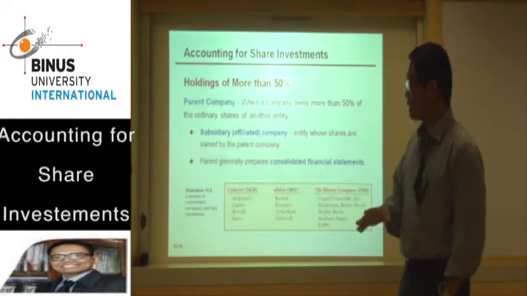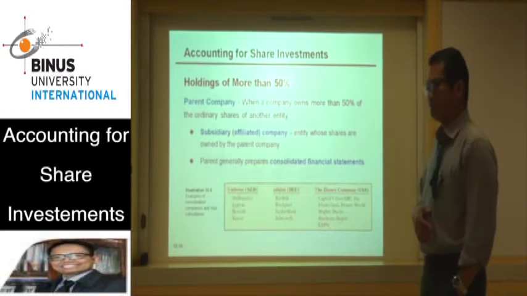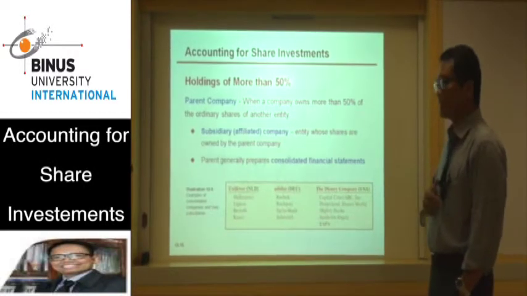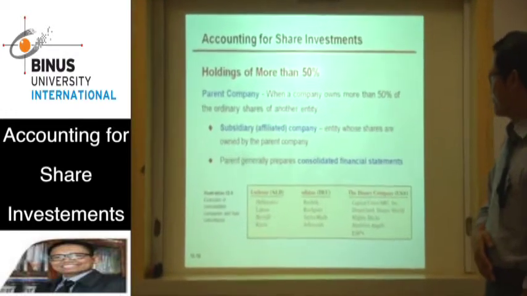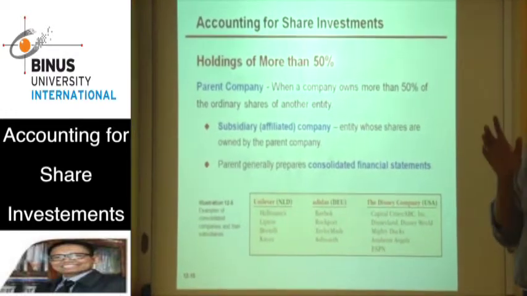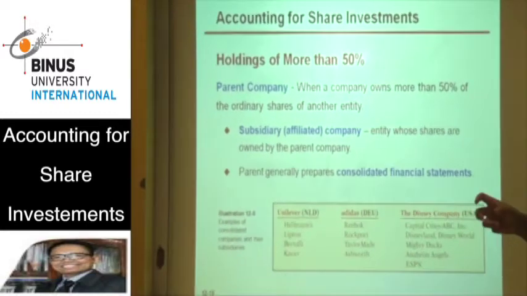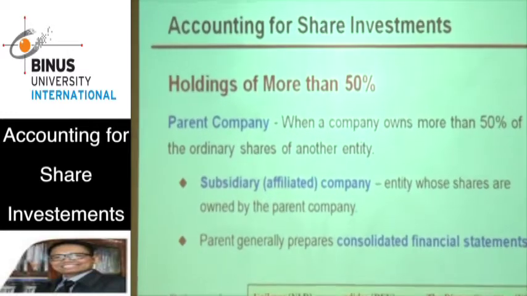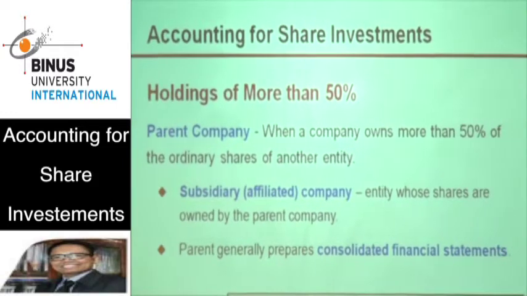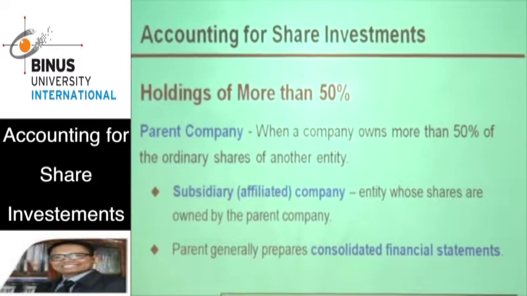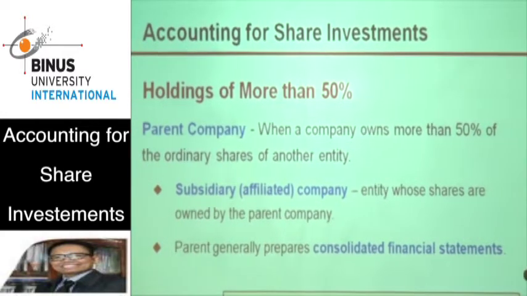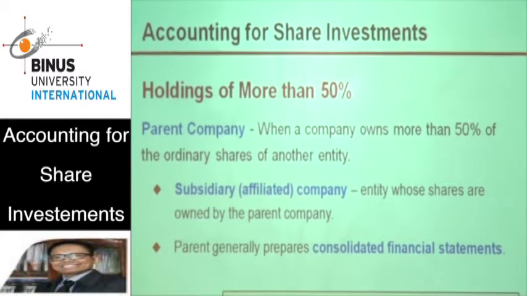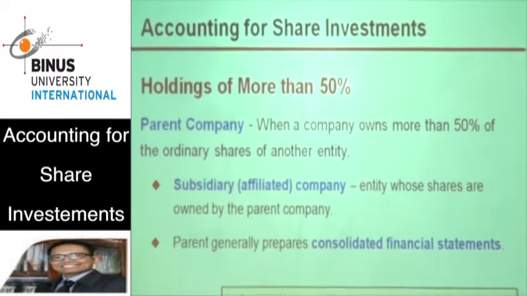Okay, next is if the company buys more than 50% of another company's shares, then this company will become the parent company. Okay? The parent company is the company that buys or holds more than 50% of another company. And the company whose shares are owned by the parent company is the subsidiary or affiliated company.